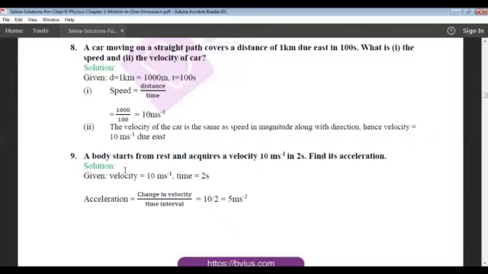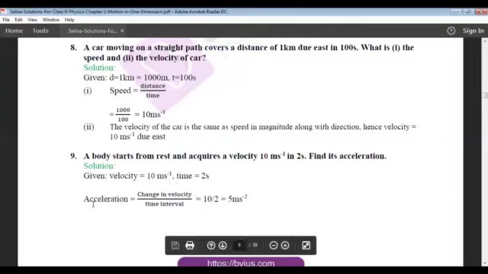Next one. A body starts from rest and acquires a velocity 10 meter per second in 2 seconds. Find its acceleration. As we all know, the body starts from rest, it means initial velocity is 0 and it acquires 10 meter per second, that is final velocity is 10 meter per second. So the change in the velocity is 10 meter per second in time 2 seconds. Hence acceleration is equal to change in velocity divided by time interval.